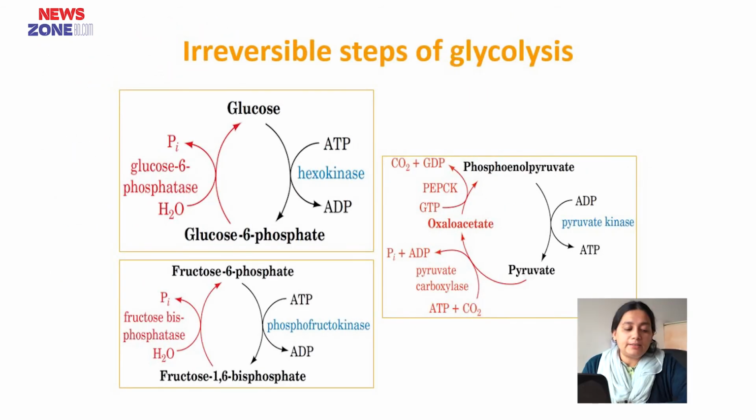So, glycolysis is irreversible and is not a complete breakdown of glucose. Complete breakdown of glucose leads to production of carbon dioxide, but in glycolysis no carbon dioxide is produced. So, it is not the complete oxidation of glucose.